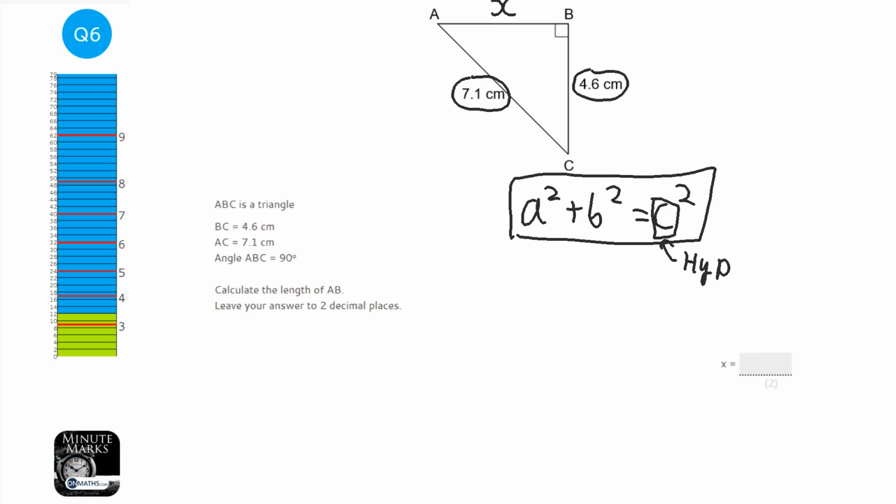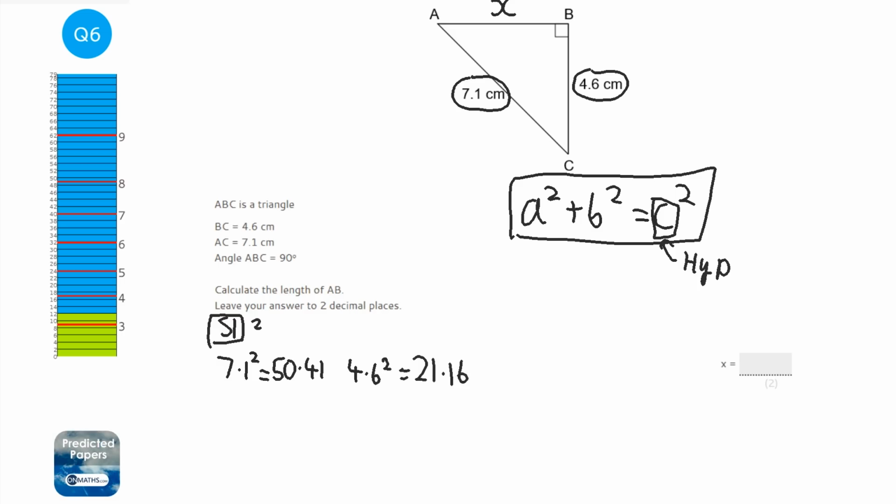So my method comes with 3 steps. Step 1 is just square every number that you have and put the biggest one first. So I'm going to do 7.1 squared and I'm going to do 4.6 squared. On my calculator, 7.1 squared equals 50.41, and 4.6 squared equals 21.16. So step 1's done, I've squared them all.